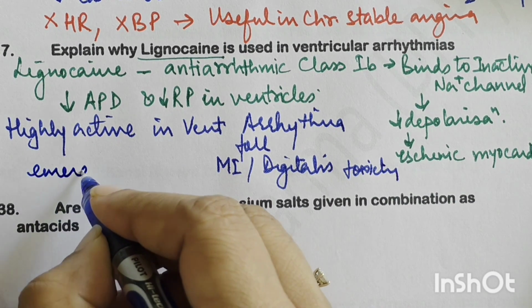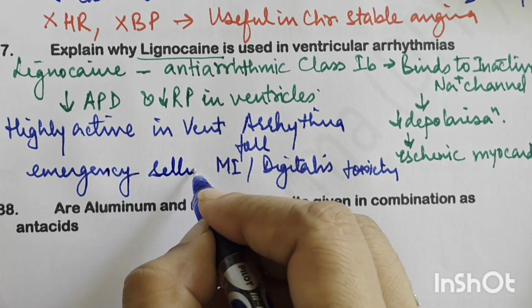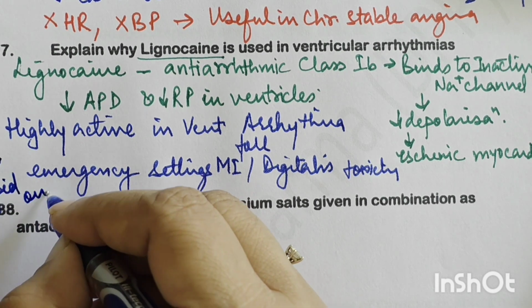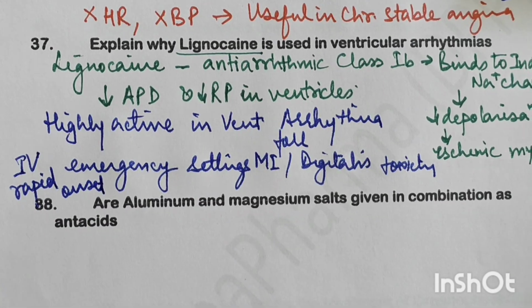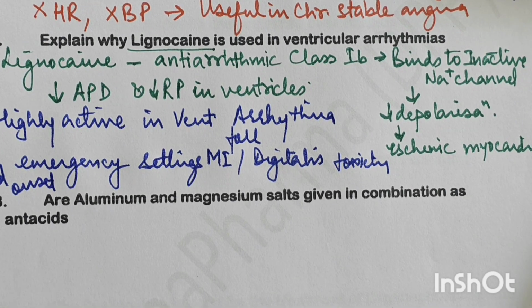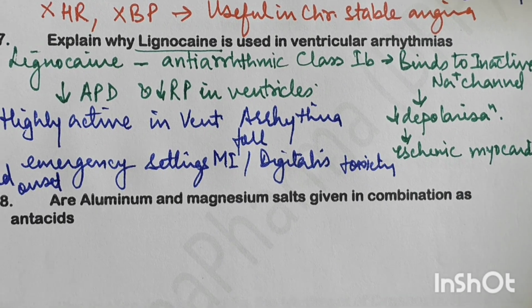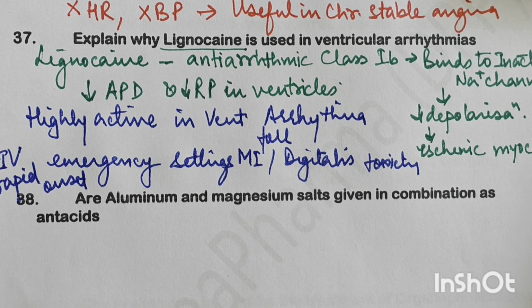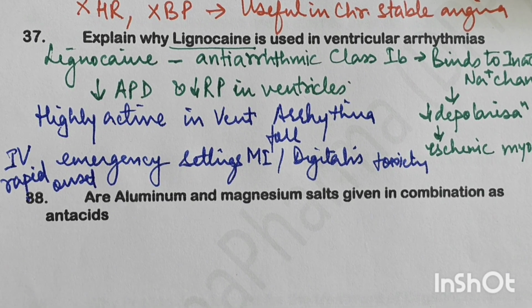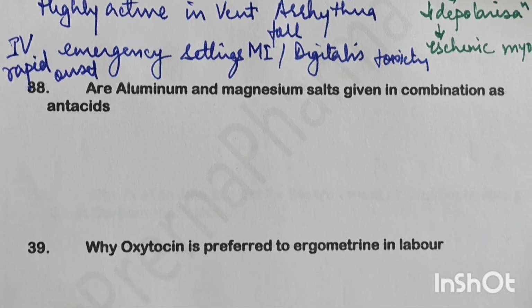And it is also used in emergency settings, because it can be given IV and it has a very rapid onset. So this is why lignocaine is used in ventricular arrhythmias. It is a class 1B antiarrhythmic and it binds to the inactive sodium channels, reduces depolarization, and hence it reduces the action potential duration and the refractory period in ventricles. It is highly active in acute ventricular arrhythmias and is used in the emergency settings where there is arrhythmia following MI or digitalis toxicity.